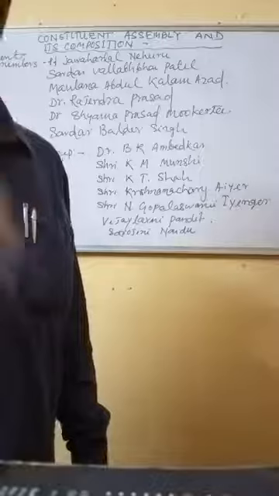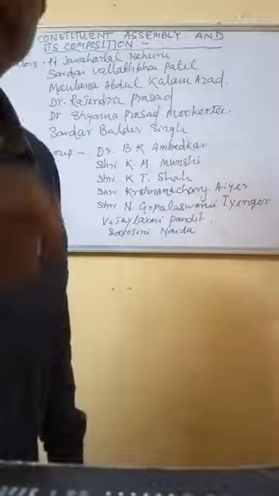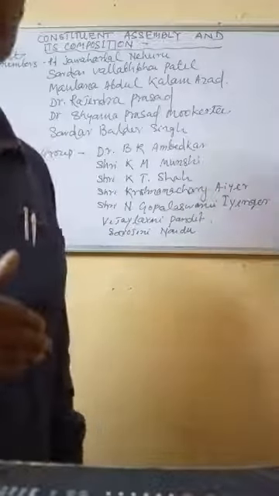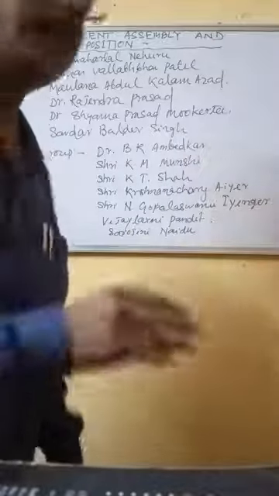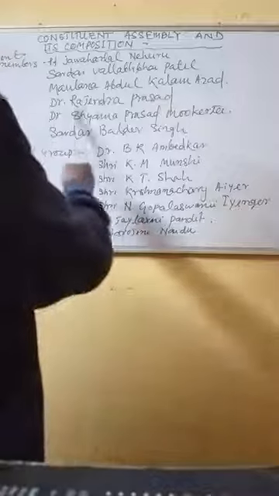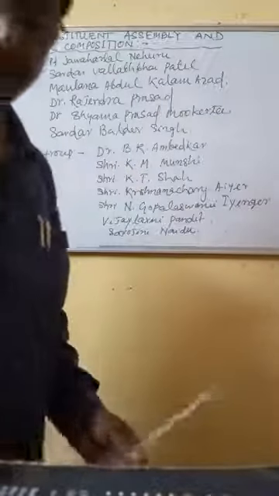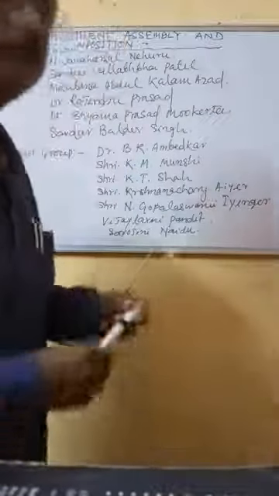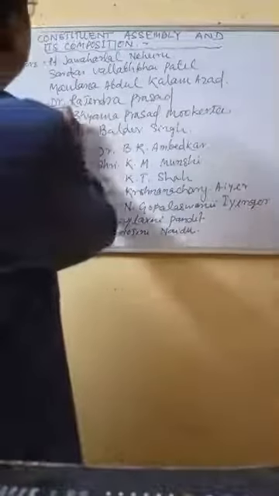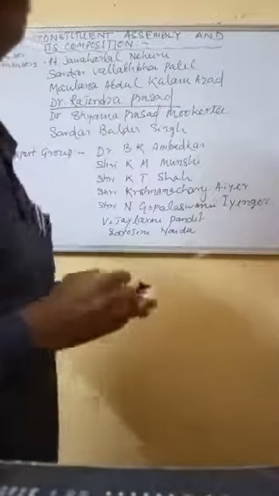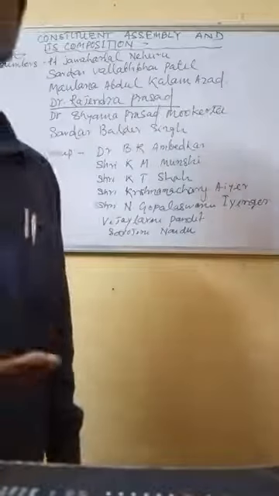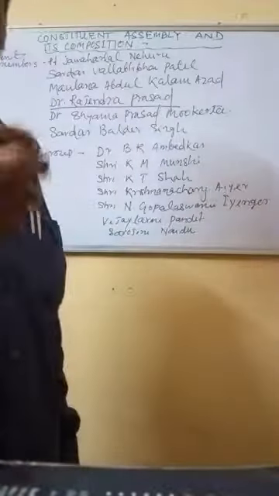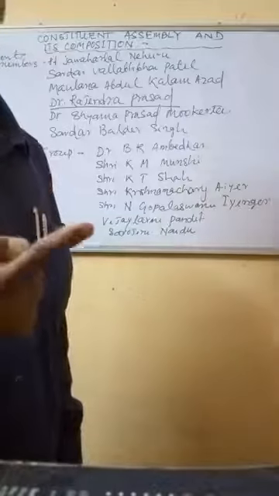Soon after the first session, he was replaced, and Dr. Rajendra Prasad became the permanent chairman of the Constituent Assembly. The chairman means the main person of the Constituent Assembly.